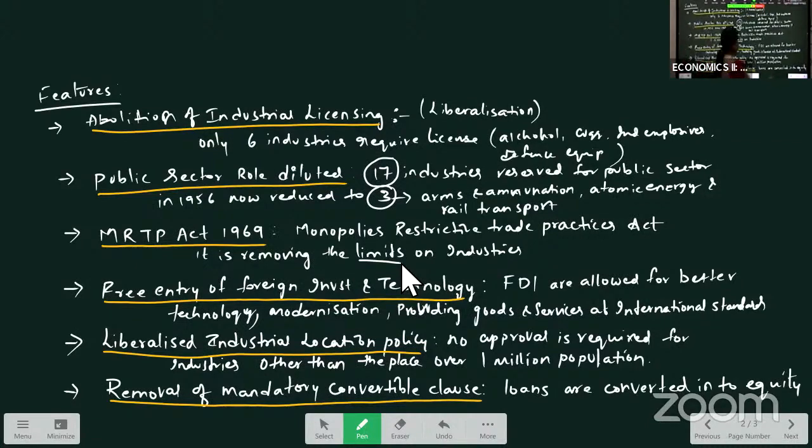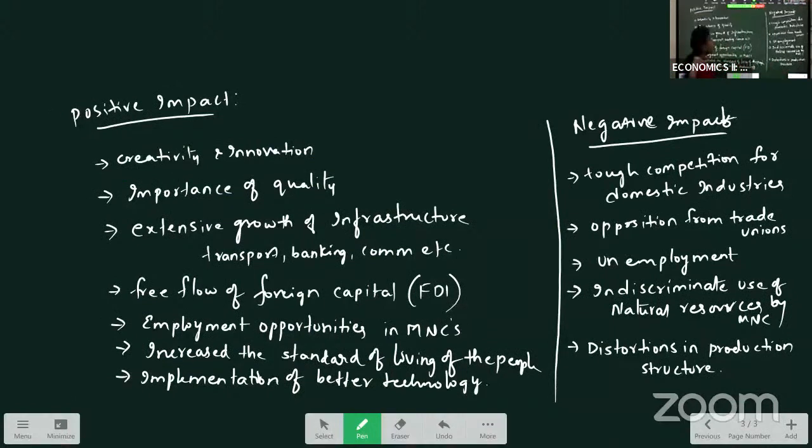For this 91 policy, we have positive and negative impacts also. The advantages India experienced from this 91 policy are creativity and innovation. Industries have started conducting research and development. Most of the industries are trying to develop and create new products and services to survive in the market. And most of the manufacturing units have given importance to the quality aspect. They focused on the quality of the commodity.